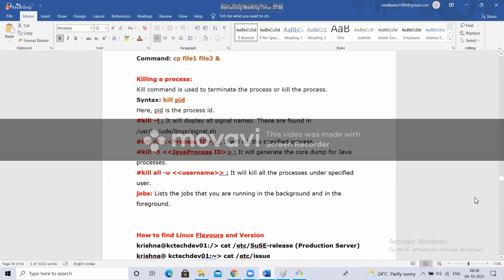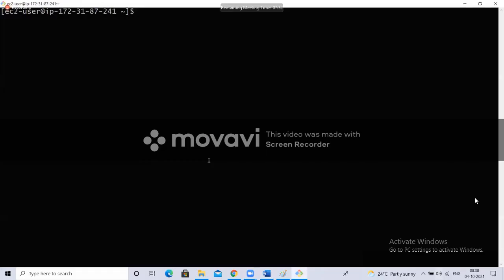Now, how to see a process? The ps command. Whenever you list the processes using ps, it will show the process ID, right? Whenever I type ps, it is going to show the process. This is a process ID, right? Now I want to kill this process.